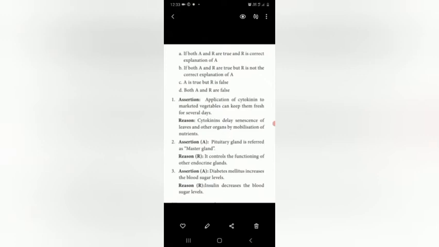Both the statements are correct, but R is not the correct explanation of A. So the option is B. Option B is the correct answer: both A and R are true, but R is not the correct explanation of A.